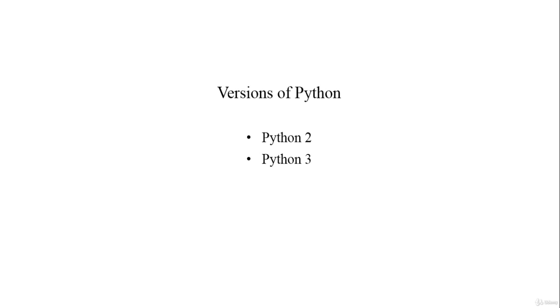Most changes are incremental and hardly noticeable, but in some cases, code written for Python 2 may not run properly on systems with Python 3 installed.